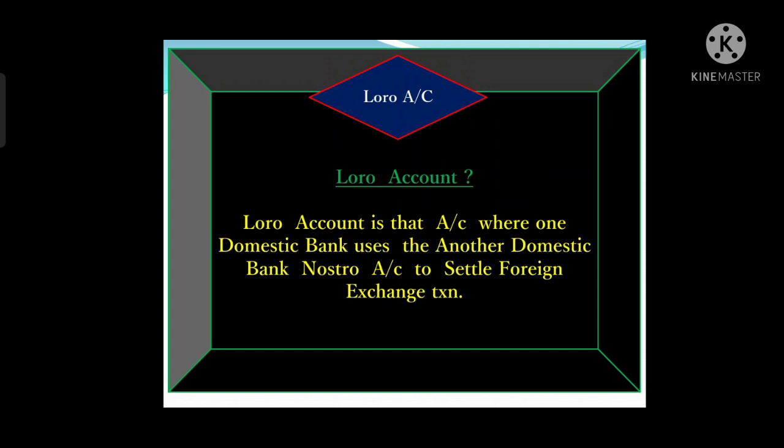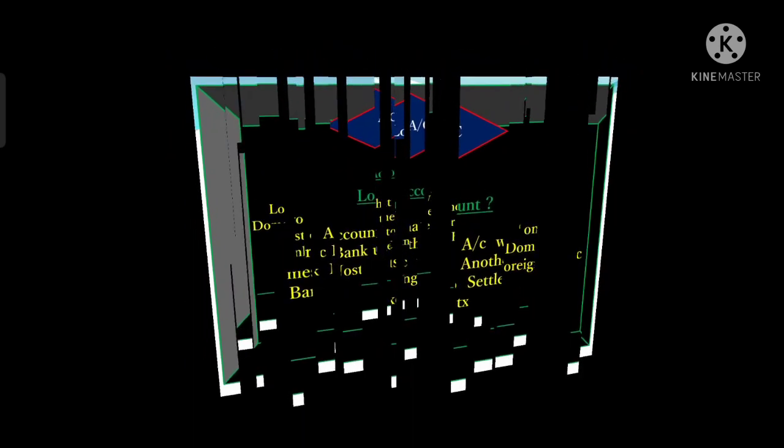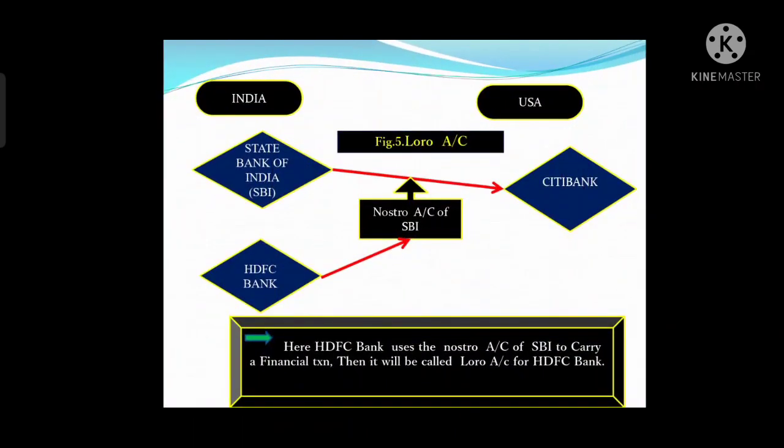In order to understand the Loro account, let's assume a situation wherein a third bank is named HDFC Bank. Let's understand with this figure. This is the diagram of a Loro account. Now we will understand what a Loro account is, right?